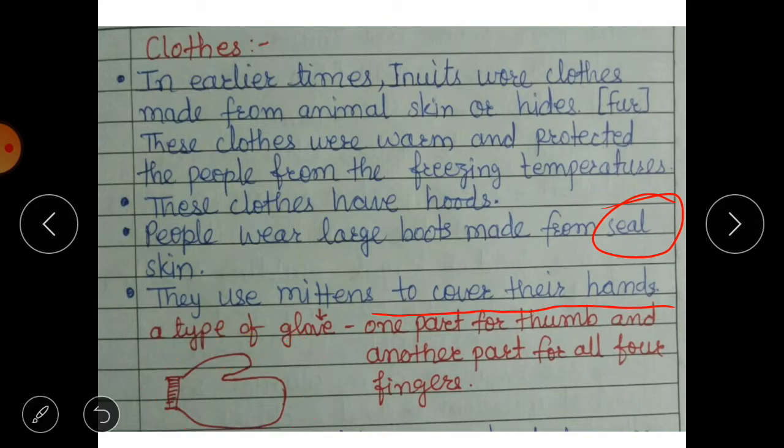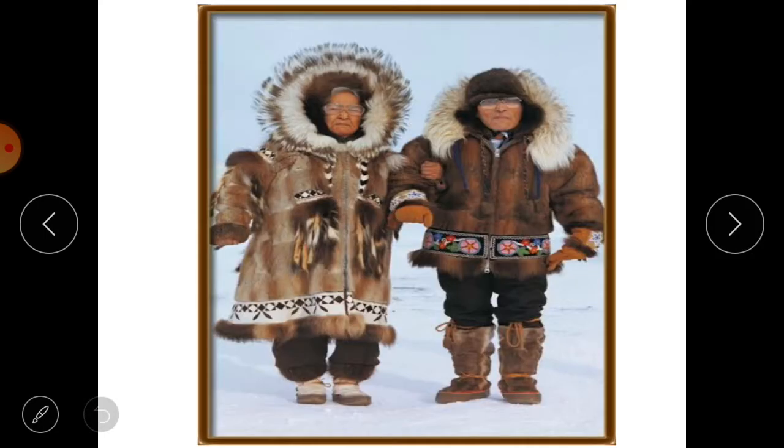I will show you the picture here, what type of clothes. See, here you can see this and this. These are called the hoods. So these are the clothes that these people wear, and these are the large boots. These boots are made up of seal skin.